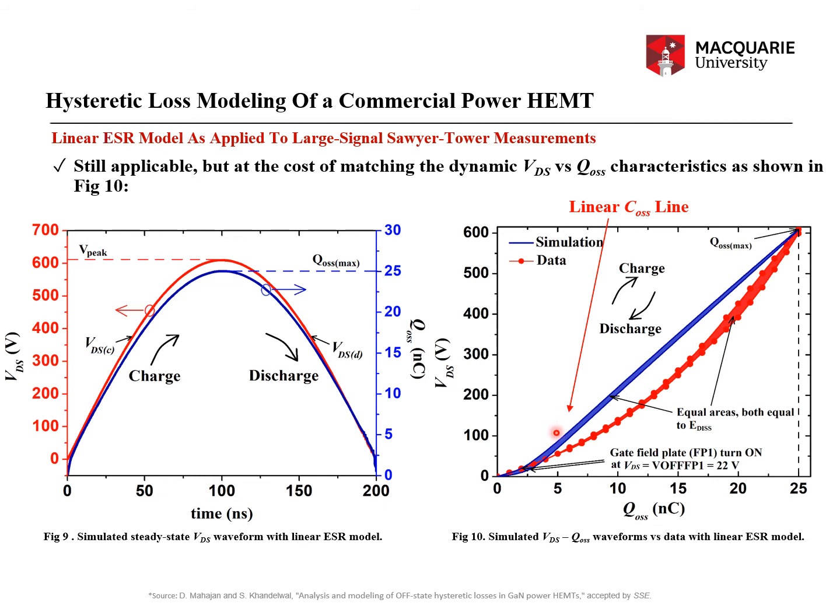And as you can see, with the simulation using the linear ASR model, even though the areas are the same, the shape is totally different. So the linear ASR model, which is based on the dielectric theory of absorption, can model the Sawyer-Tower setup, which is a large signal measurement setup.